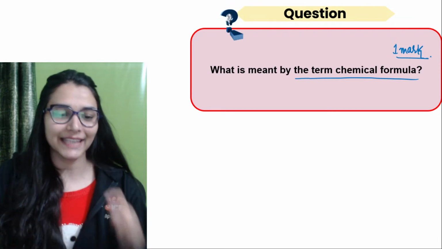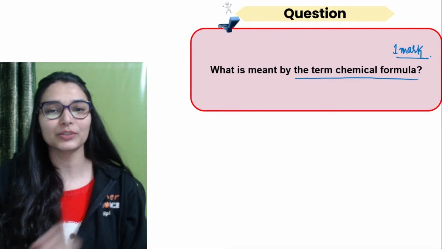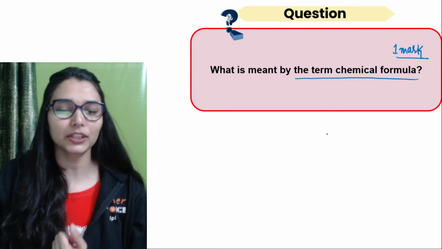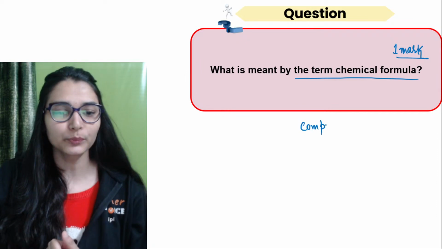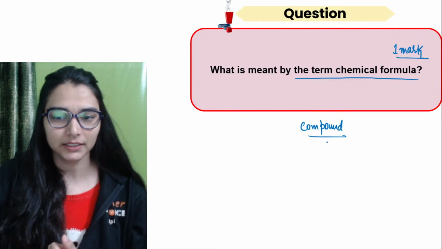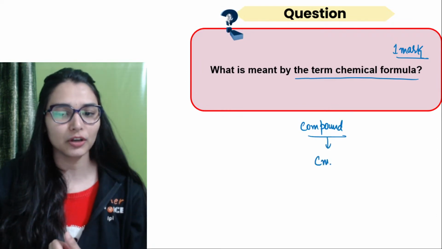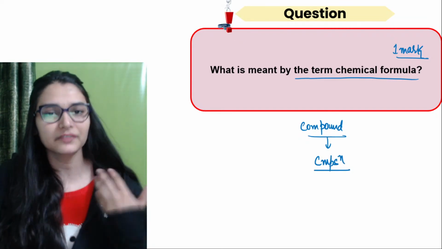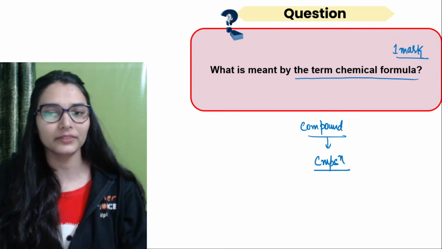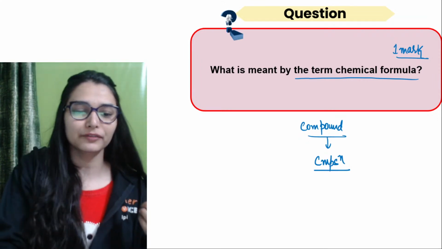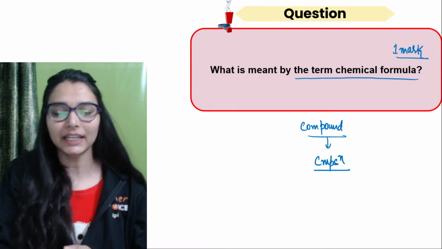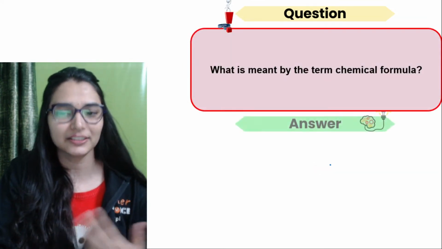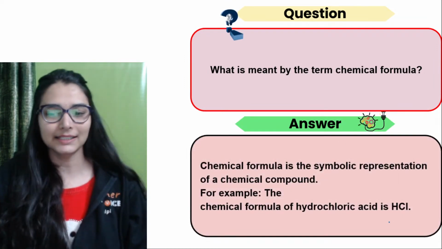Chemical formula, yes, exactly, is the symbolic representation of composition of a substance. है ना? Let's say I am giving you a compound, ठीक है? And उस compound में क्या है? You don't know that. Right, so what is the composition of the substance, and you want to represent it with the help of respective symbols, and that is what we call as chemical formula. So you can define it as a symbolic representation of the composition of a substance, है ना? So that is how we're gonna define it, and you can see that example HCl.